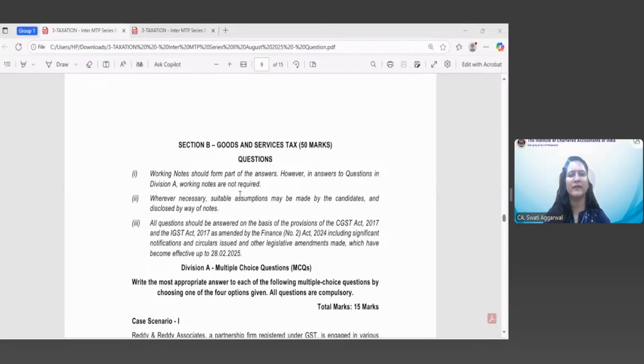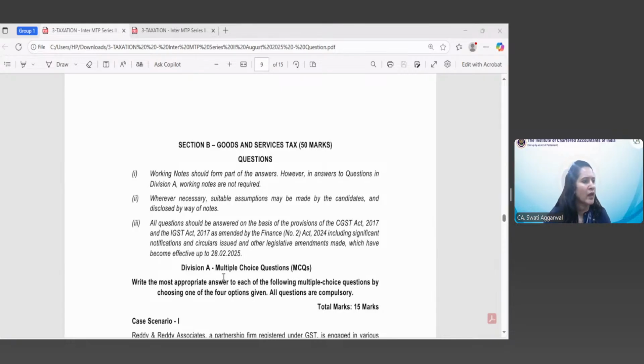So we have taken the MTP 2 for the September 2025 examination. The GST paper is of 50 marks, as you are well aware. The applicable position for this September 2025 examination is that all questions should be answered on the basis of the provisions of the CGST Act 2017 and the IGST Act 2017 as amended by the Finance (No. 2) Act 2024, including significant notifications and circulars issued and other legislative amendments which have become effective up to 28th February 2025.